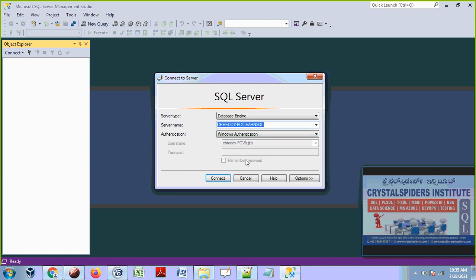But here the thing is, now when I click on connect, that SQL server will pass these user details to the local system. It will take help of Windows system to identify whether this guy is right person or not. Yes sir, he is right person. Okay, Windows authentication is done. Now next step, SQL server authentication. That means SQL server will verify whether this guy is the right person to connect to me or not.